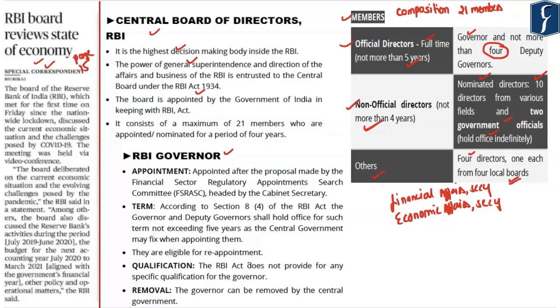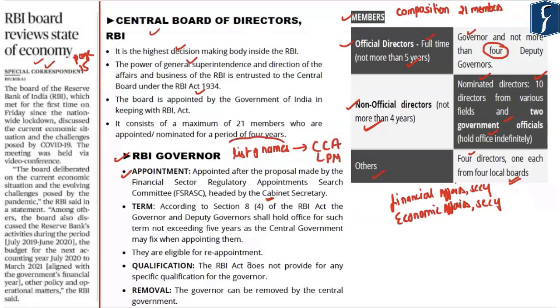Now, with respect to the appointment, term, qualification and removal of the RBI governor, coming to the process of appointment, presently we have a committee which is known as the Financial Sector Regulatory Appointment Search Committee. This committee is headed by the Cabinet Secretary. Now, this committee prepares a list of names for being appointed as the RBI governor. Now, this particular list is then sent to the Cabinet Committee on Appointments headed by the Prime Minister of India.